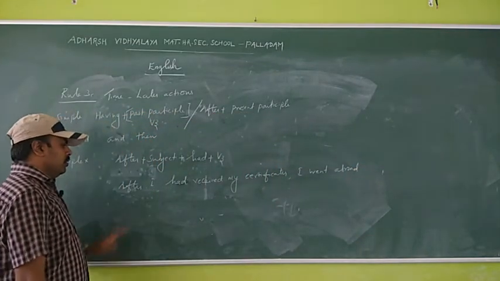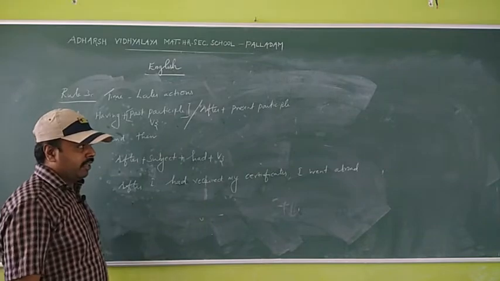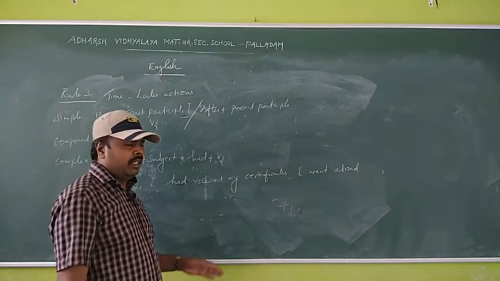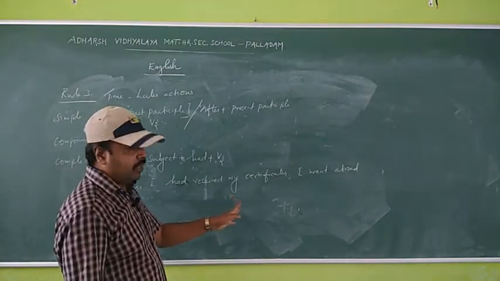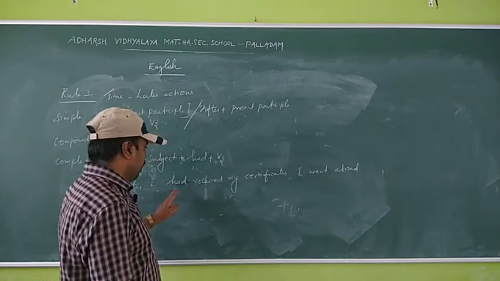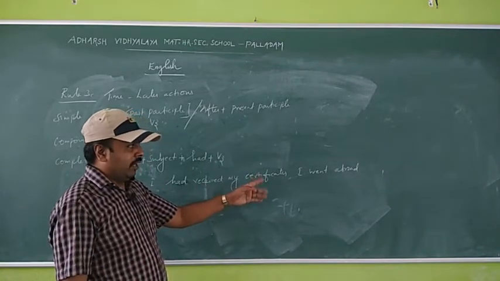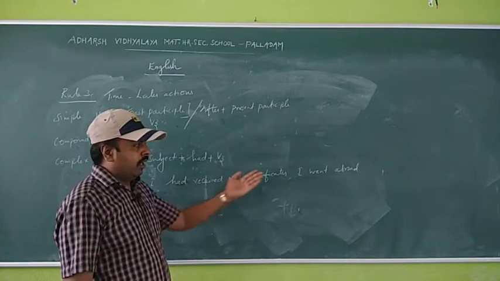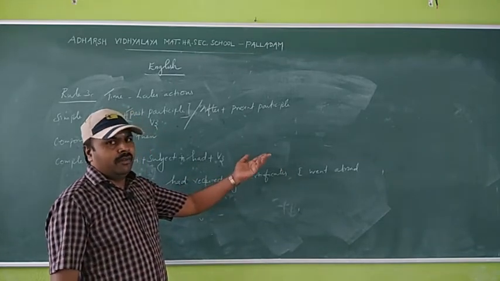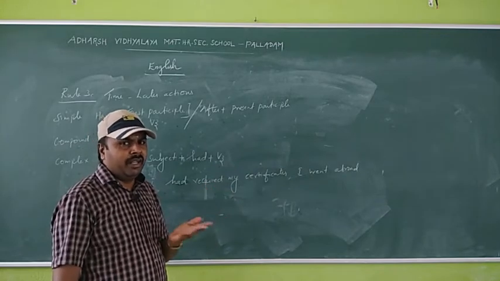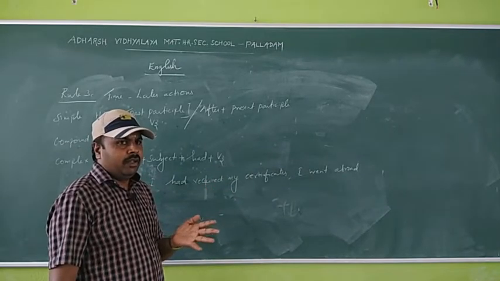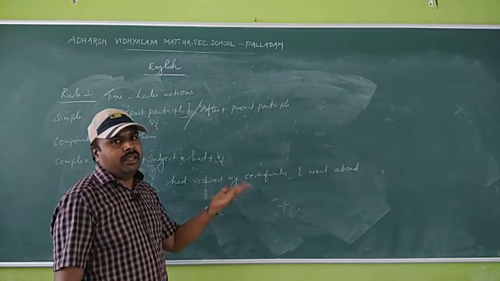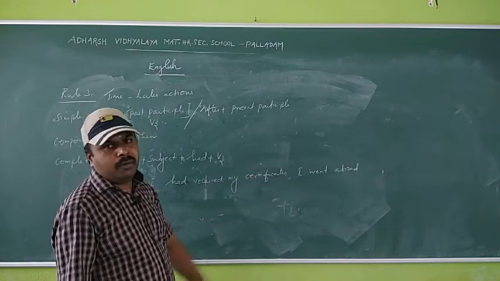Okay, so after I had received my certificates, I went abroad. See the two sentences, the differences. I had received my certificates. I went abroad. Actually, he received the certificates one time and he went abroad. Okay, it took some time, it did not happen immediately. In the next moment itself, he never goes abroad.